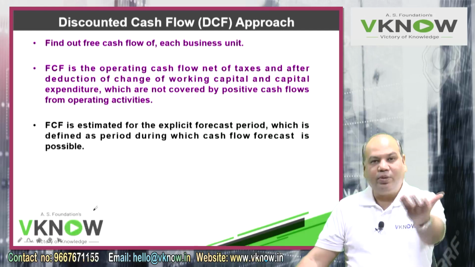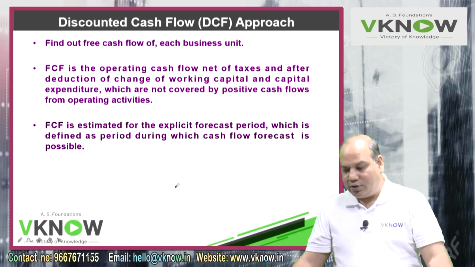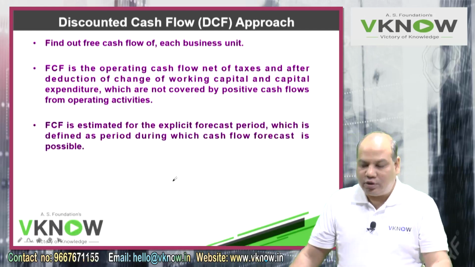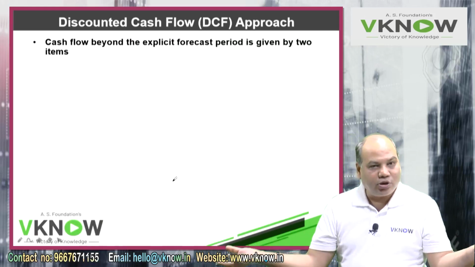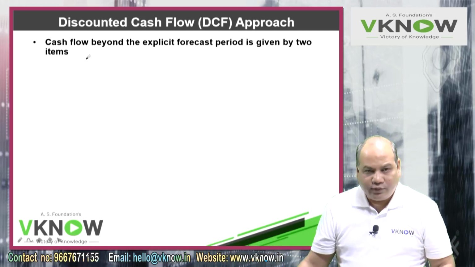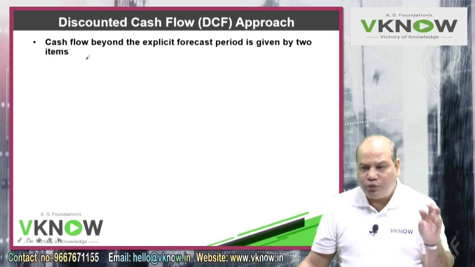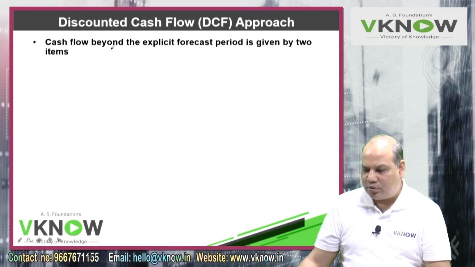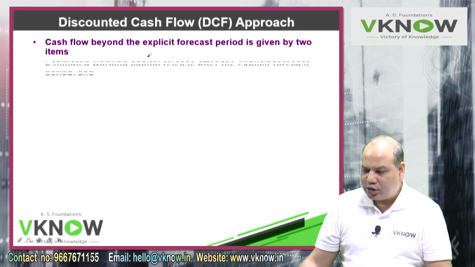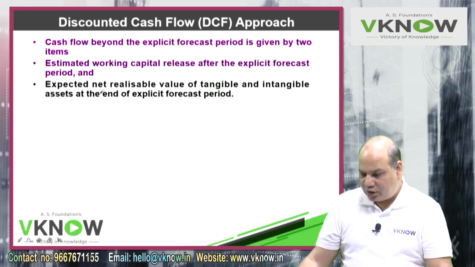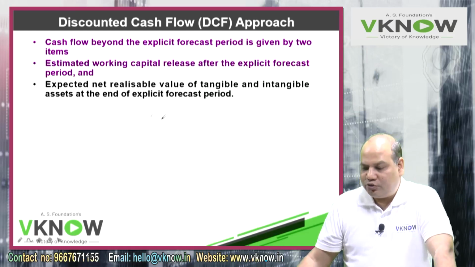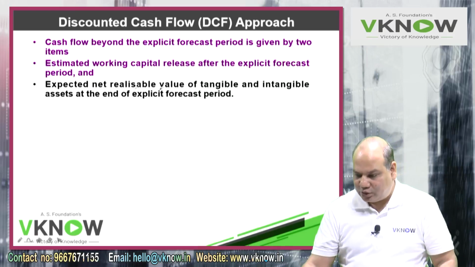In fact, nowadays estimating for more than 1 year is also difficult. You don't know where you will be after 1 year, just imagine. And you are imagining the sales will be 50 lakh units after 5 years. So therefore, estimate for only a few years which you think can be forecasted. Cash flow beyond the explicit forecast is given by two items: estimated working capital release after the explicit forecast period and explicit net realizable value of tangible and intangible asset at the end of the forecast period.